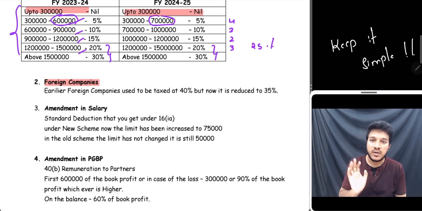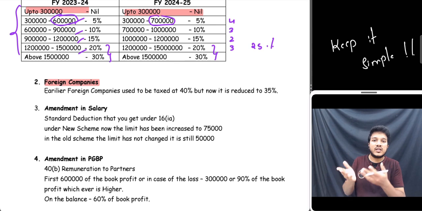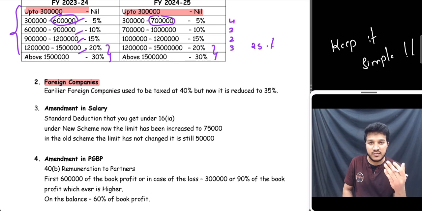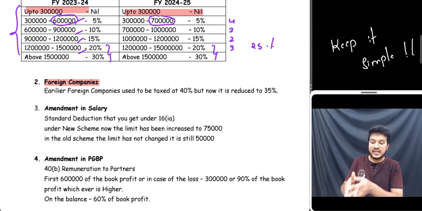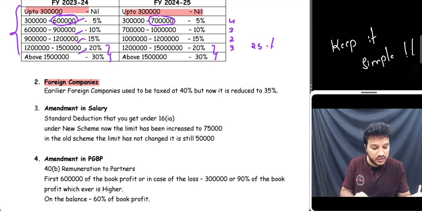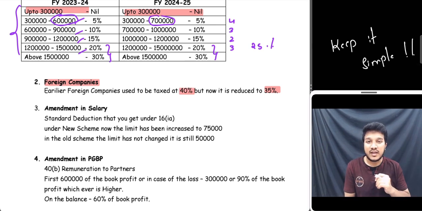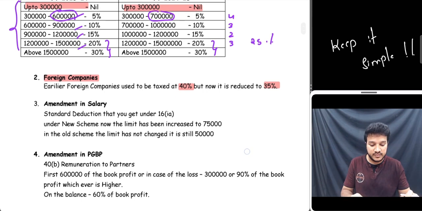First of all, Modi's government's target is to make India a 5 trillion economy. For that they need foreign investors. Foreign investors are not going to come to India unless the government gives them some kind of benefit. So Modi's government has given a benefit for foreign companies. Earlier the tax rate was 40% and now they have made it 35%. So that's the benefit. Also, India wants to position itself as a global manufacturing hub. It's a good approach.